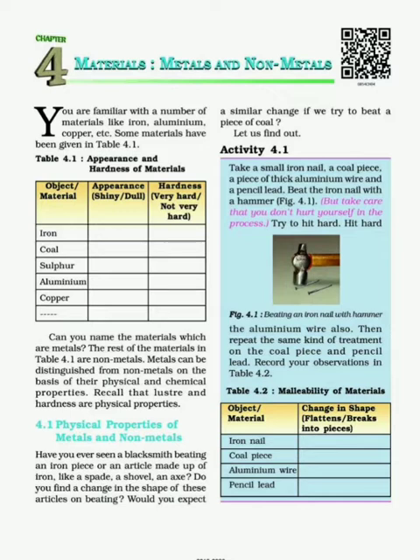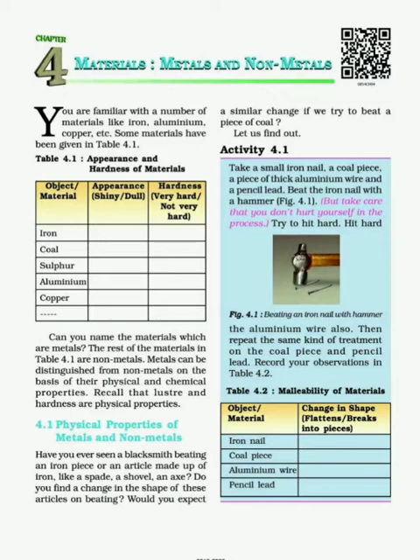Now see the second material that is given to you, coal. The appearance of coal is not shiny, it appears dull. Hardness: when you apply force on coal, it breaks down into pieces. Based upon that, you can say that it is not very hard. The third material is sulfur, a yellow colored powder. As it is in powder form, it appears dull, it's not that shiny. And as it is in powder form, we can say that it is not very hard.